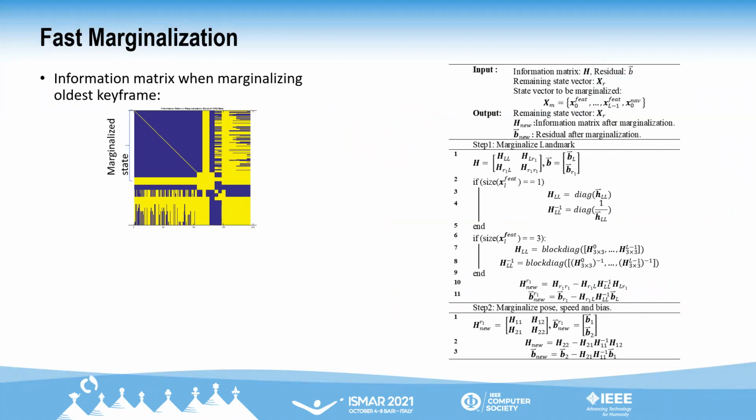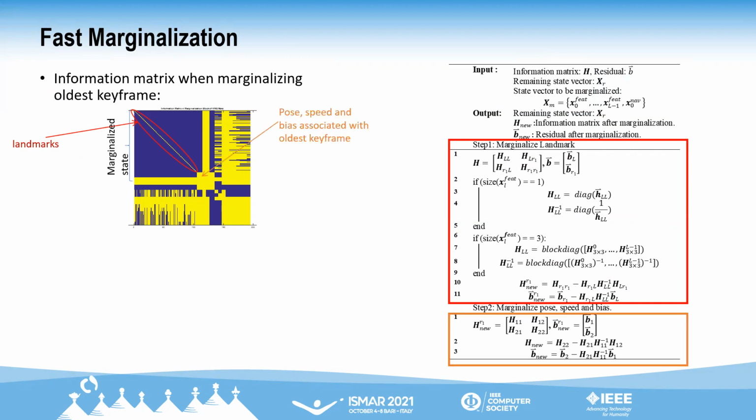In our algorithm, in case of the block associated with the landmark, we have a very sparse matrix. We use this structure to efficiently marginalize the landmark from the state. In case of 1D feature state, this will be a diagonal matrix and its inverse can be easily computed. In case of 3D feature state, each landmark has 3 correlated coordinates. Hence, we compute the inverse of a 3x3 block and marginalize each landmark one by one. Once all the landmarks are marginalized, the dense block associated with pose, speed, and biases are marginalized.